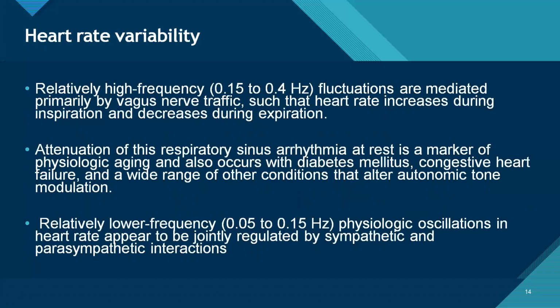Heart rate variability. Relatively high frequency fluctuations are generally mediated by the vagus nerve, such that the heart rate increases during inspiration and decreases during expiration. Attenuation of this respiratory sinus arrhythmia at rest is a marker of physiological aging or can occur with DM, CHF, and other conditions. Relatively low frequency oscillation in heart rate appears to be jointly regulated by sympathetic and parasympathetic activity.